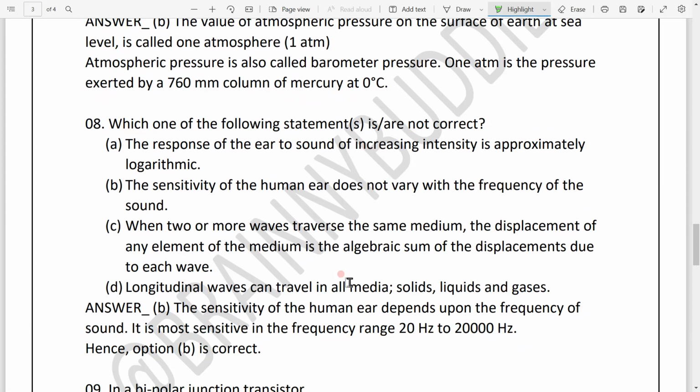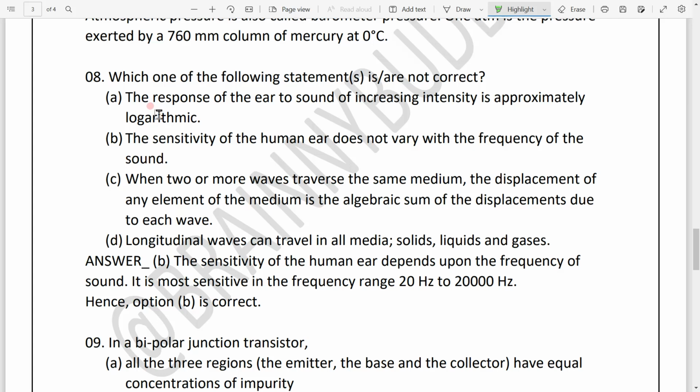Now let's move to our next question, which is, which one of the following statements is not correct? So we have 4 statements as our 4 options, and we need to find which statement is not correct. We don't have to find the correct statement, we need to find the statement which is not correct.